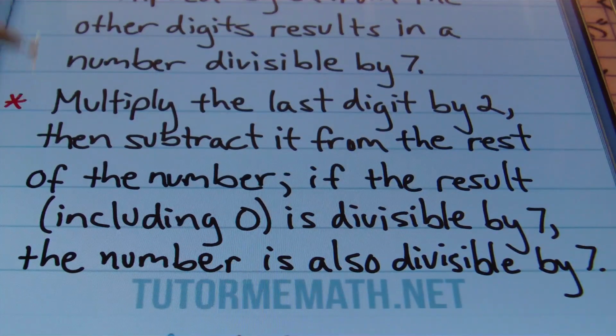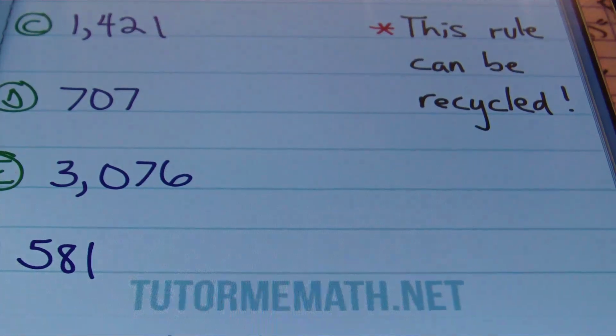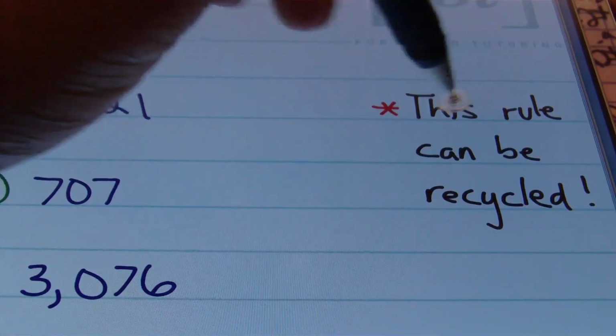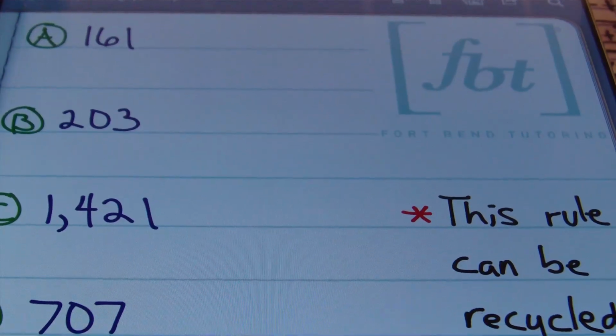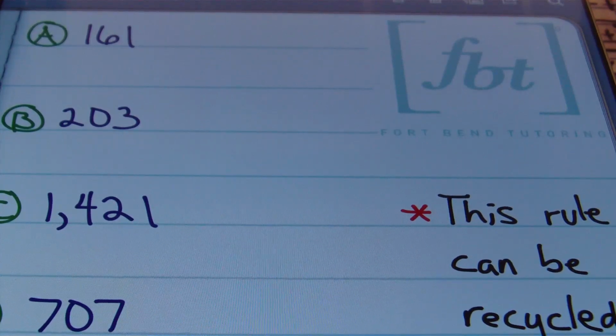Now, basically, this is the same rule, just said a different way. I'm writing the rules in different ways because one of these may make sense to you better. That's my hope at least. So let's go ahead and put this into practice. Being as though it's the same rule, it should be pretty easy, right? And by the way, this rule can be recycled again. Let's check that out. My first example here is the number 161.